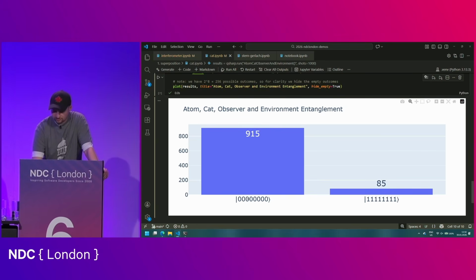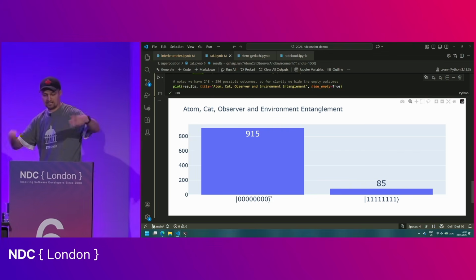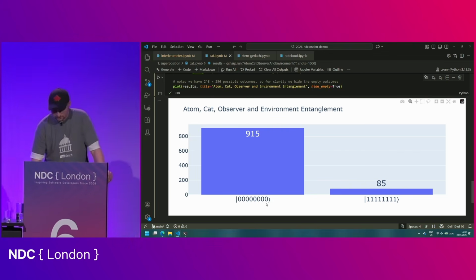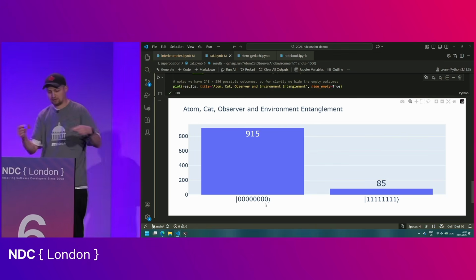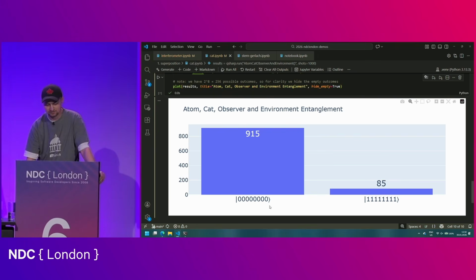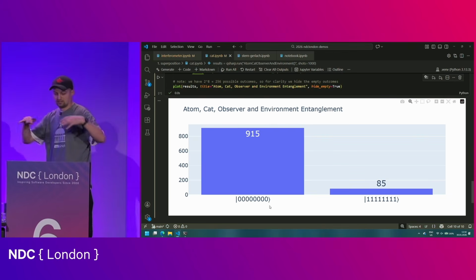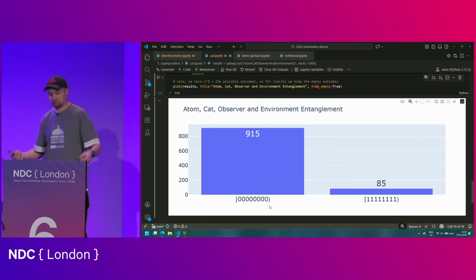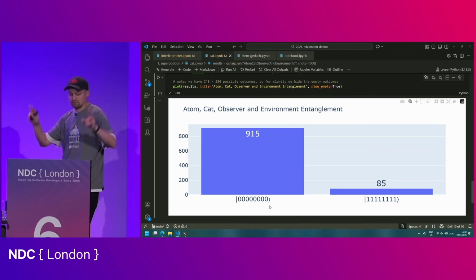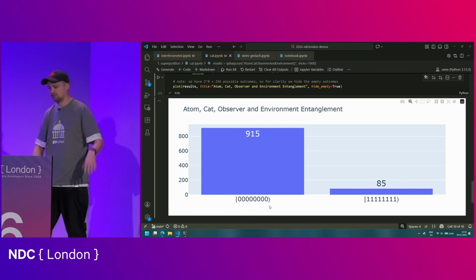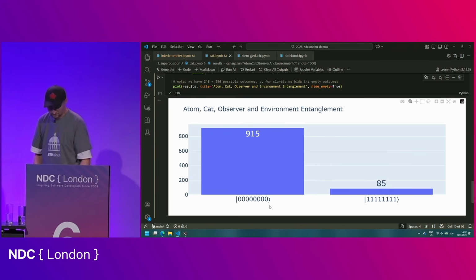Then the second and the third one, that's the cat. The rest is loosely considered anything that is in the environment, any particle that is out there. As soon as we know the value of one of them, the quantum state has collapsed, because we know the value of all of the other ones. The way you can think about it in a software analogy is that the surrounding environment, because it's never possible to truly isolate yourself from it, is constantly logging the state of the cat in this experiment. And therefore, the quantum state collapses super quickly.